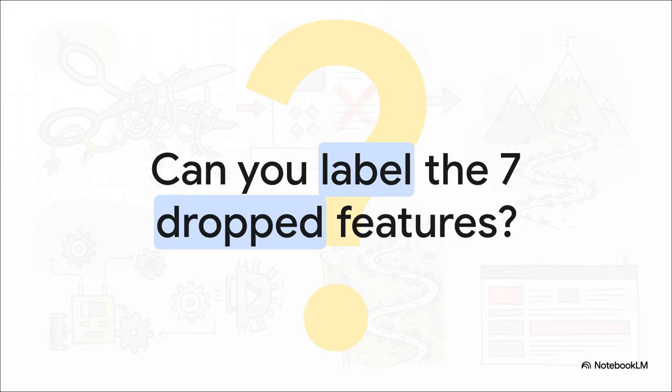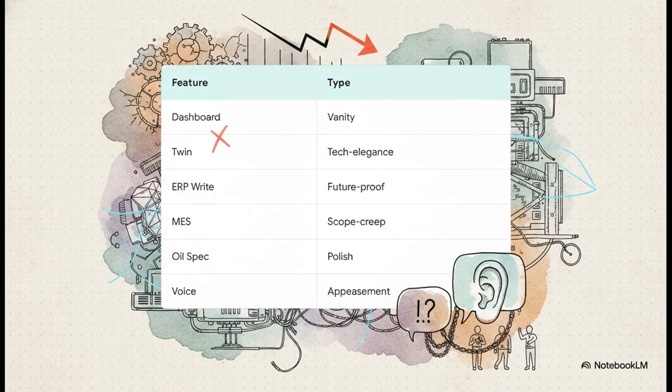So we kept 3. I want you to actively think about the items we just dropped, like the real-time dashboard or the digital twin. Mentally run through our 7 gold plating labels right now. How would you confidently defend dropping them to a very insistent stakeholder? Well, here's your defense. The dashboard, it's just a vanity metric. Engineers ignore dashboards during a fire drill anyway. The digital twin is pure technical elegance that won't fix your immediate downtime. And that extra request for a Teams voice escalation, honestly, that's just stakeholder appeasement over some past incident. By assigning these specific labels, your cuts go from feeling subjective and personal to being entirely defensible.